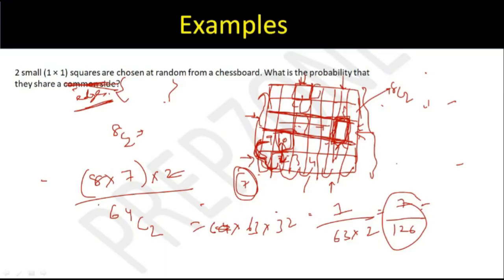ओके, ठीक है? Edge वाला clear है? दोनों important है. Side वाला अपन ने PNC में कर लिया. Hence edge वाला अभी अपन ने solve कर दिया, right? ठीक है, ठीक है. See, there could be one more method to do this, right? This particular question of edge.